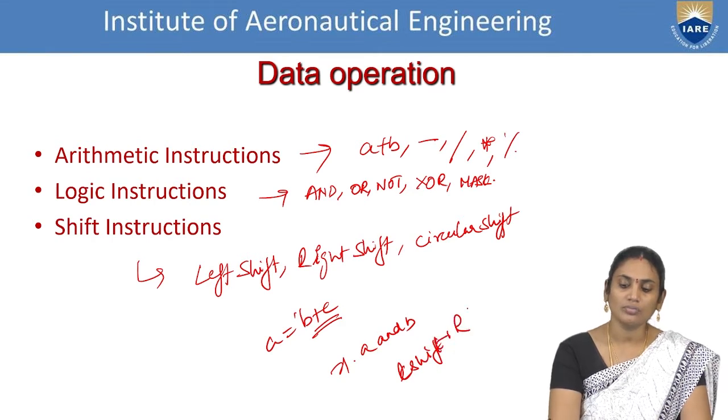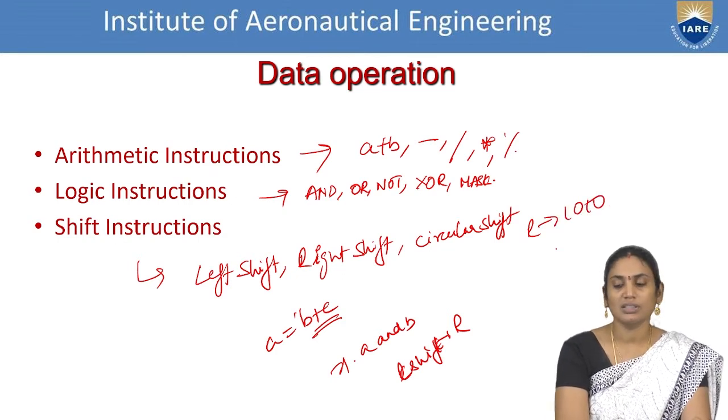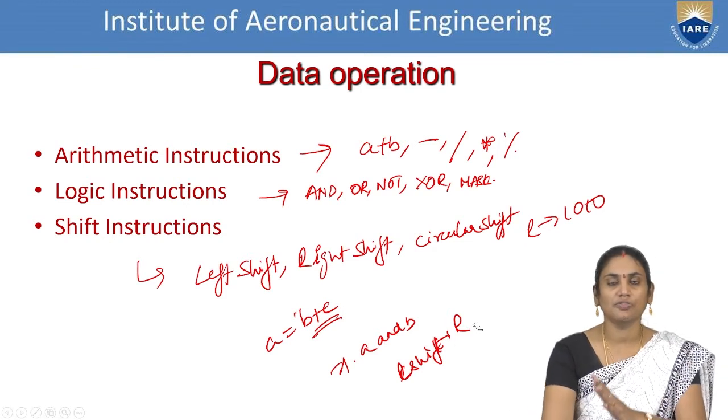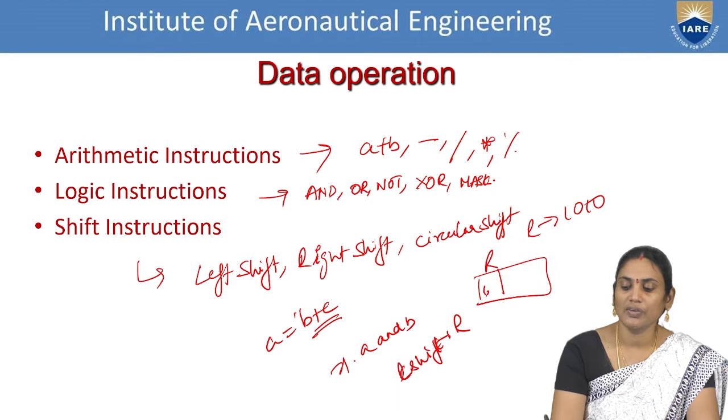If I'm writing left shift R, here R is consisting of some value, 1010 for example. Left shift R means it is shifting towards the left. So what happens here? R, the given value, is 1010.